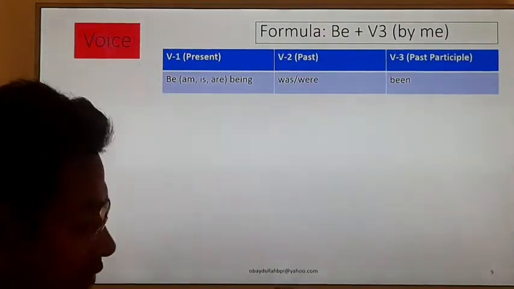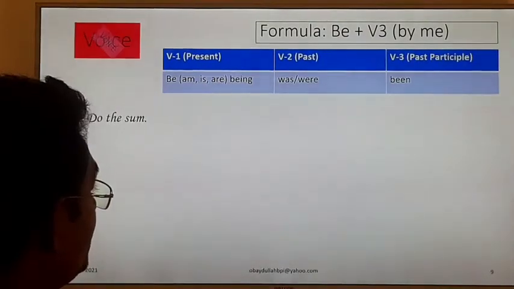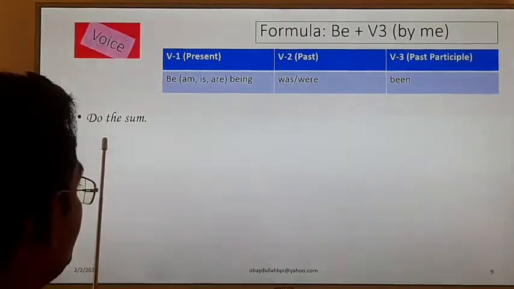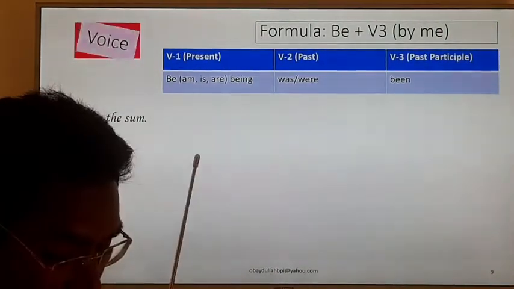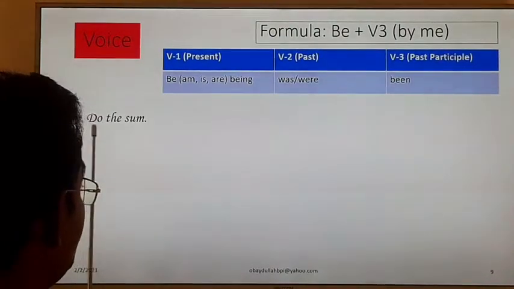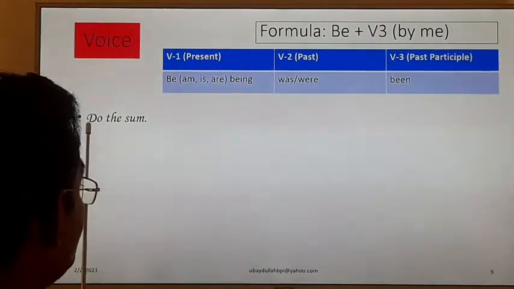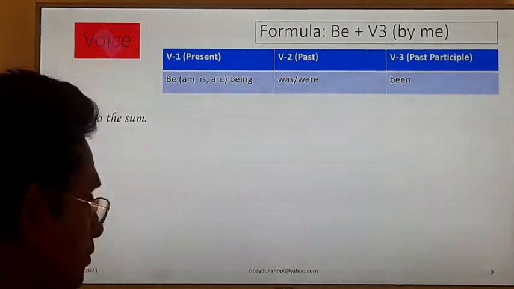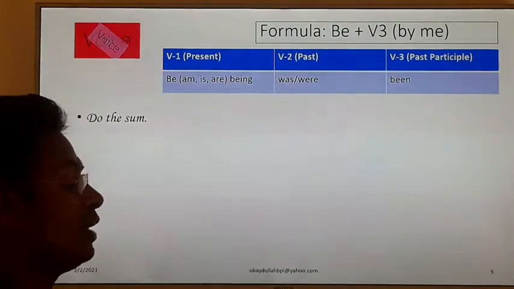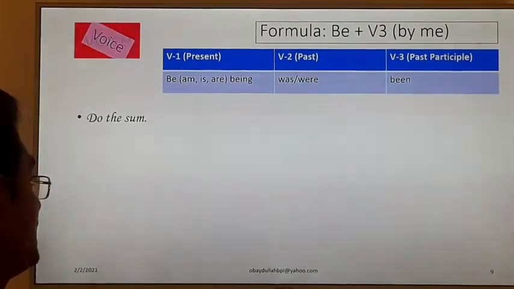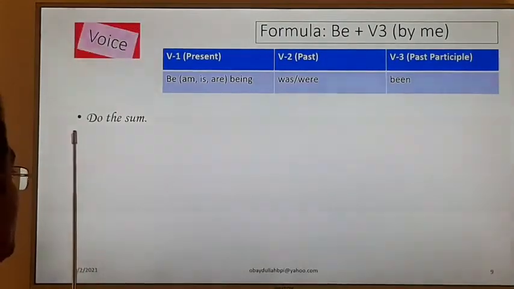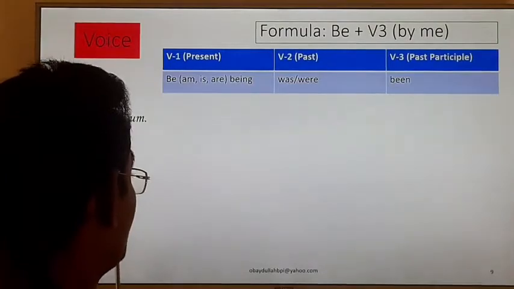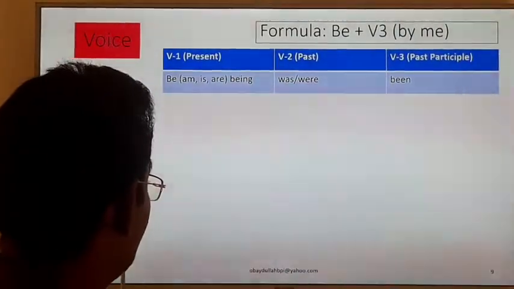Okay, same. We are going to discuss another type of sentence. Here, in this sentence we cannot get any subject, because such type of sentence is an imperative sentence. Already we have changed the voice of assertive sentences, and now we are going to change the voice of imperative sentences, and in the imperative sentence we don't get any subject. Okay, so if there is only an object, how will we change it?